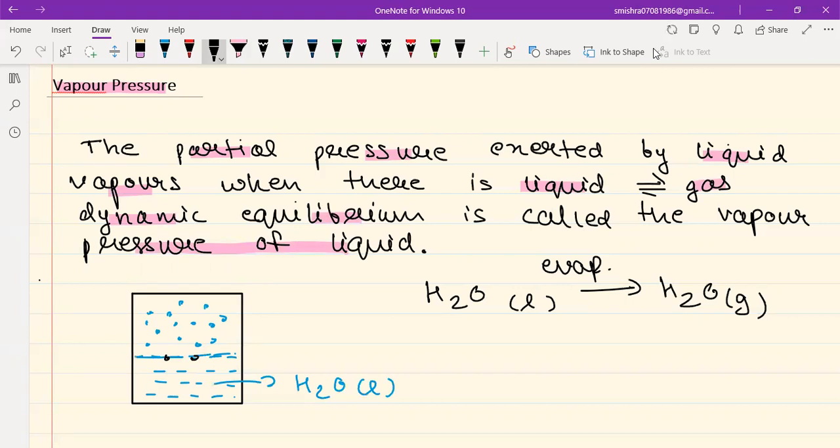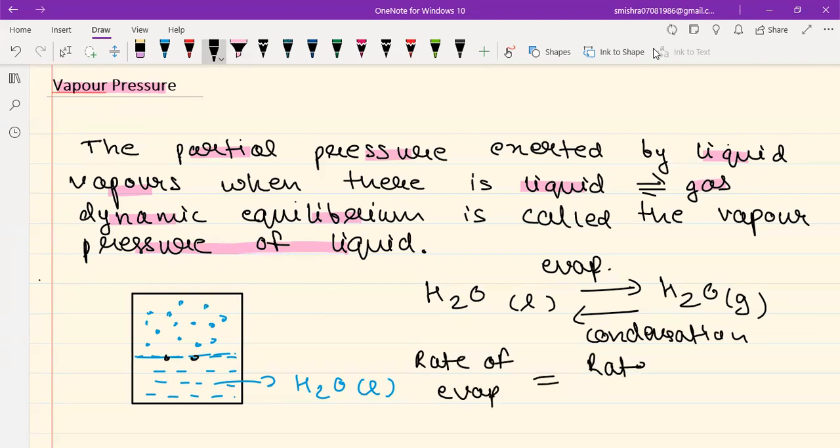Now, as the vapors will form, the backward process of condensation can also happen. I hope you know all of this. Okay. Backward process of condensation can also happen. And eventually, after a certain time, both these processes of evaporation and condensation will start happening at the same rate. So once the rate of evaporation is equal to the rate of condensation, both these processes are happening at the same rate.